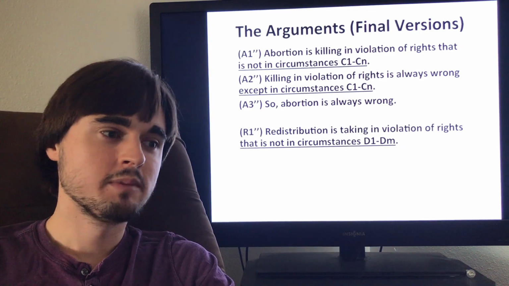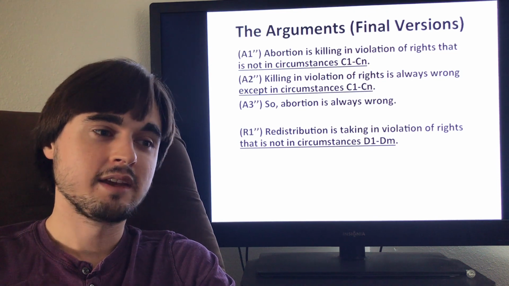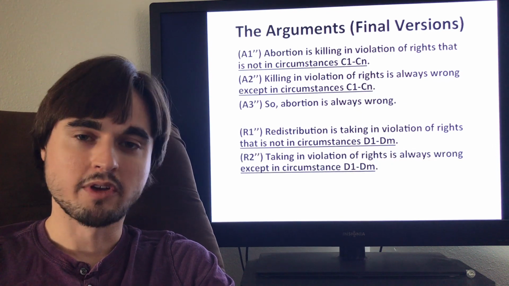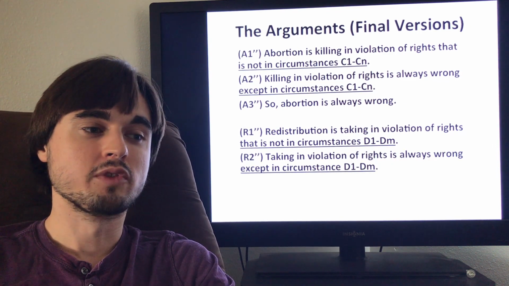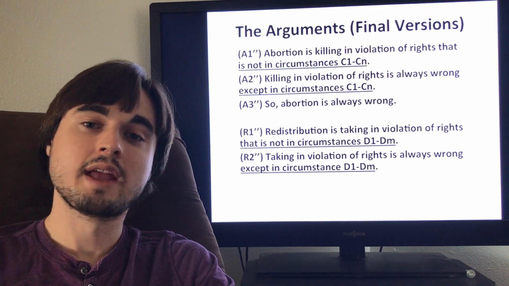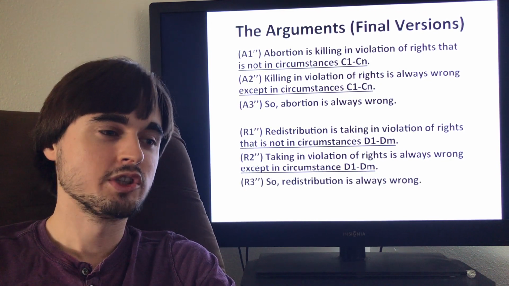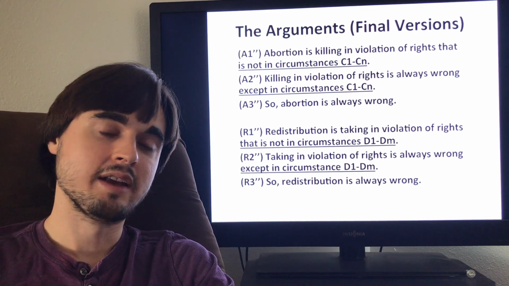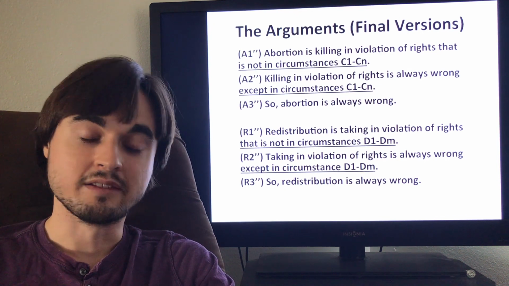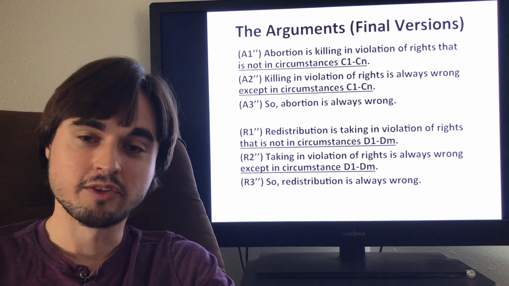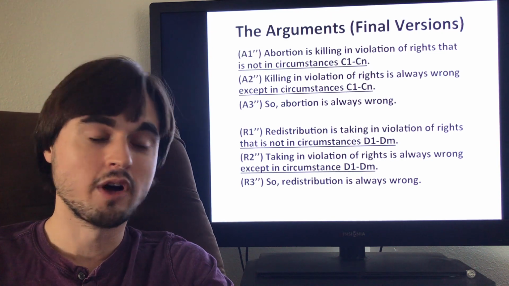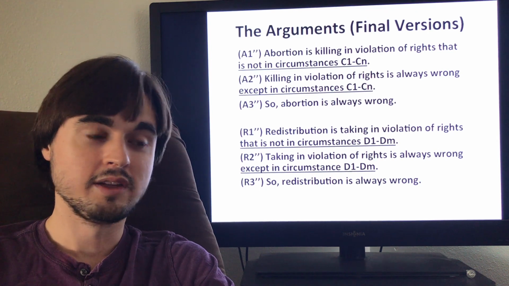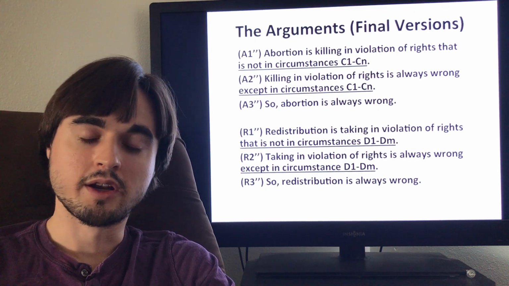Premise R1 prime prime says redistribution is taking in violation of rights that is not in circumstances D1 through DM. Premise R2 prime prime: taking in violation of rights is always wrong except in circumstances D1 through DM. Conclusion: so redistribution is always wrong. Okay, so in the second premise, we've had to add exception clauses for when it's not wrong to take, even in a way that violates rights, right? So the water bottle example falls into this class of circumstances, D1 through DM, and maybe there are a whole lot of others, okay?